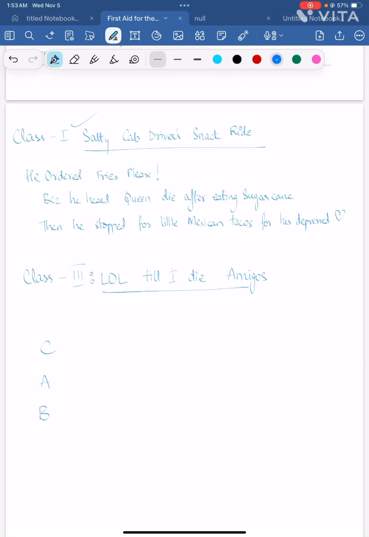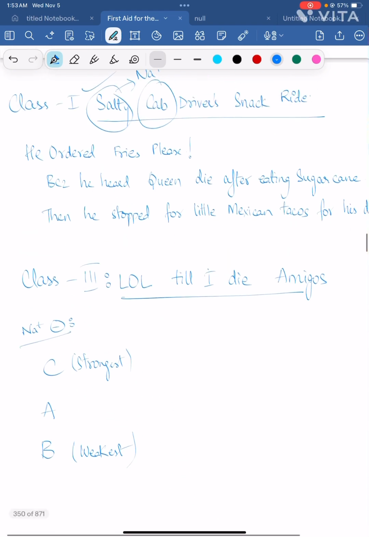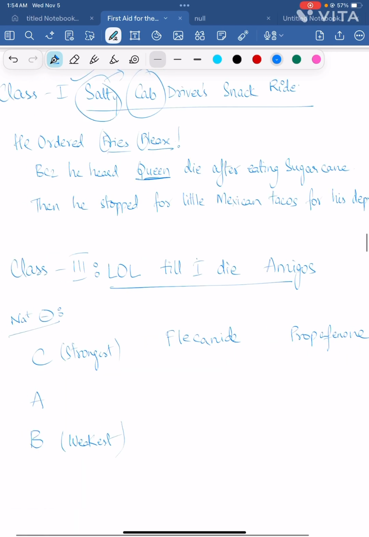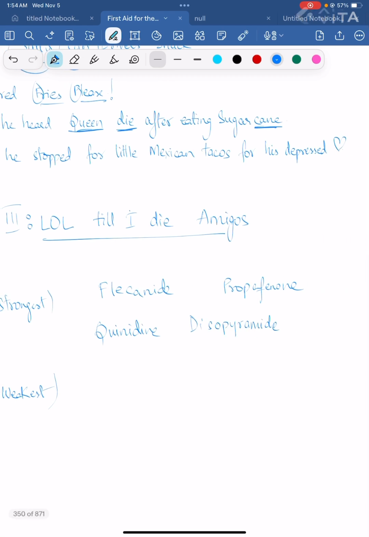We will proceed with the order of CAB, cab, right? The cab driver's cab. C is the strongest class and B is the weakest class. And you know, salty means sodium, right? Salt is sodium, so this is a sodium channel blocker. So CAB. The fries please: F and P, flecainide and propafenone. Fries please because he heard Queen die after eating sugarcane, right? Queen is quinidine, die is disopyramide, and cane is procainamide.